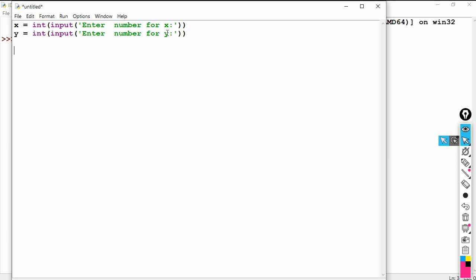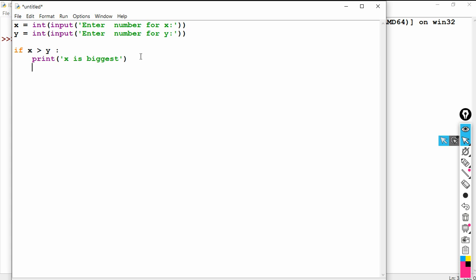Now I put a condition, if x greater than y, colon. When I press enter, automatically I got a space here, so the if block is now beginning. Print, x is biggest. Clear?